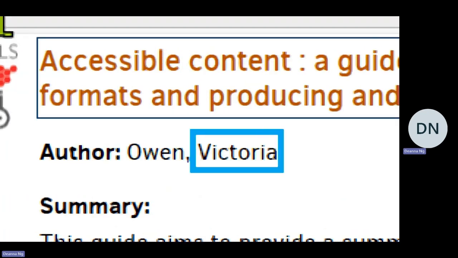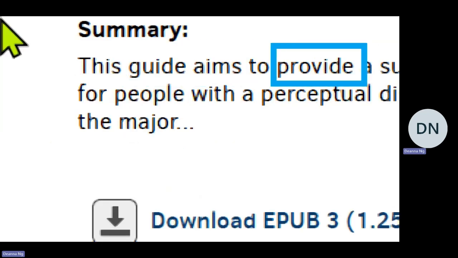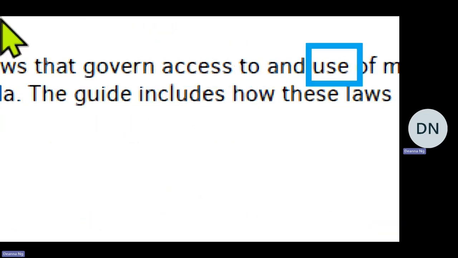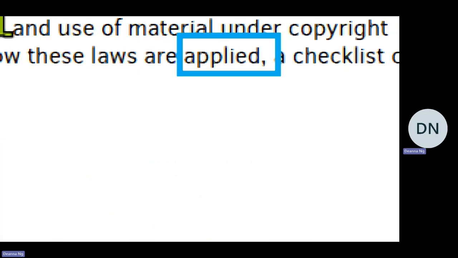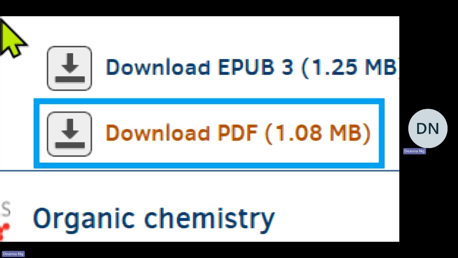Author, Owen, Victoria. End of line. Summary. Summary. End of line. This guide aims to provide a summary of the laws that govern access to and use of material under copyright for people with a perceptual disability in Canada. The guide includes how these laws are applied, a checklist of the major. End of line. And either an external link to a resource URL or to an internal link to download formats from NNELS. Audiobooks may also contain narrator and running time.